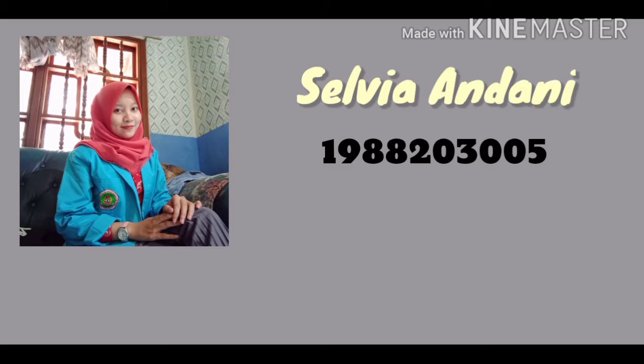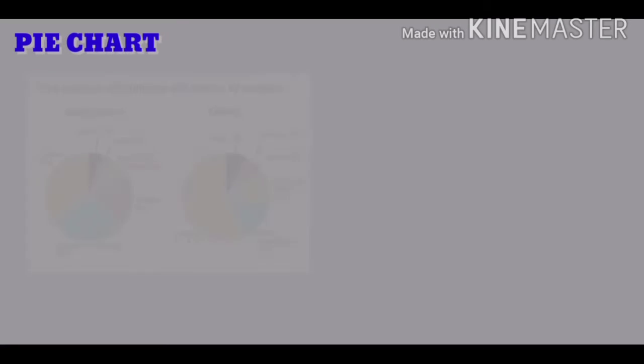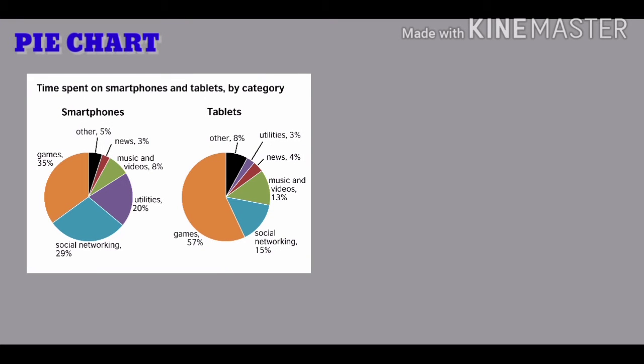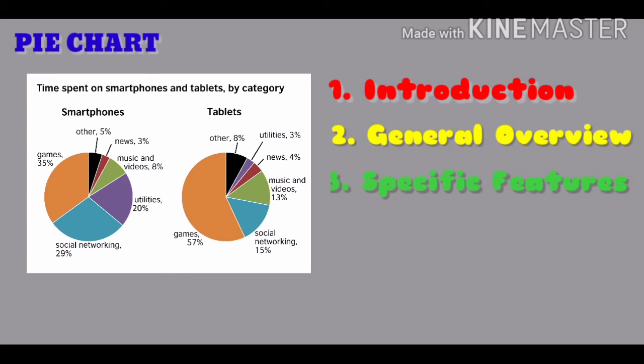Here I will be reading, presenting, and interpreting a pie chart. Before that, there are three main parts or basic structures in a pie chart. The first is the introduction, then the general overview, and the specific features. Well, now let's check it out.